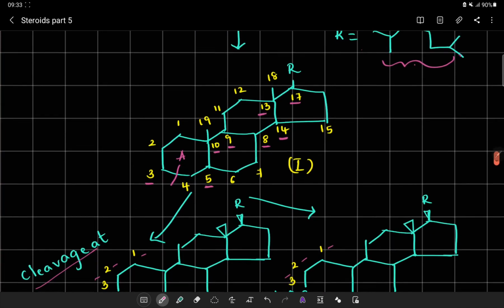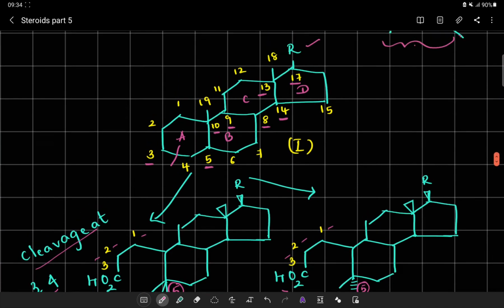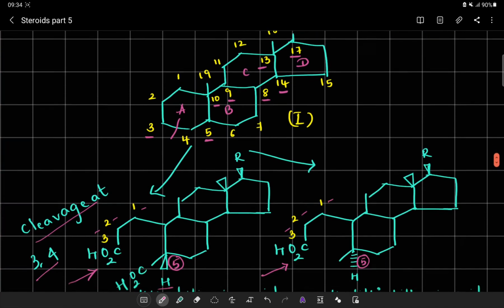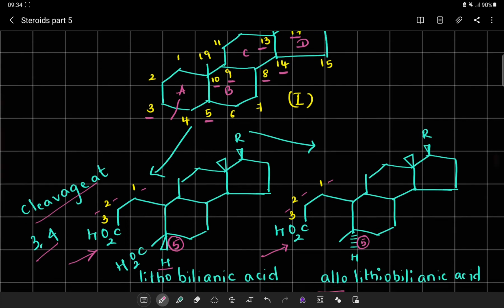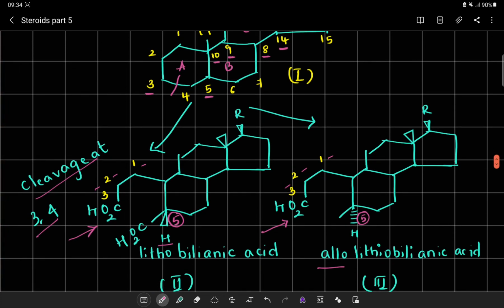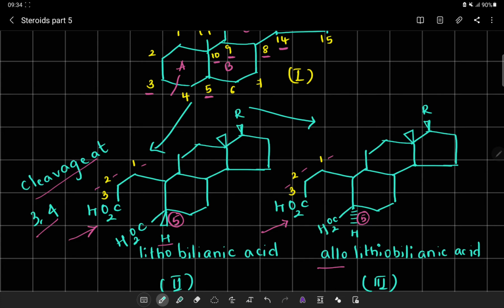After doing that, the structure is just the nucleus system, considering ring A, B, C, D, with the side chain depicted as R. After simplifying the structures, we want to synthesize certain isomeric acids so that I can understand the ring fusion of the A, B, C system. To understand that, certain isomeric acids have been synthesized. These isomeric acids can be synthesized by cleavage at particular points.